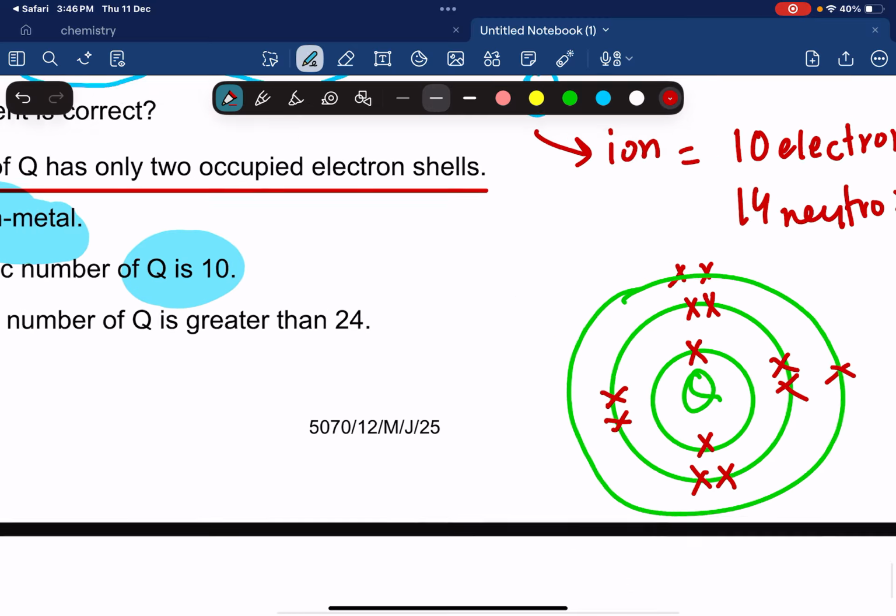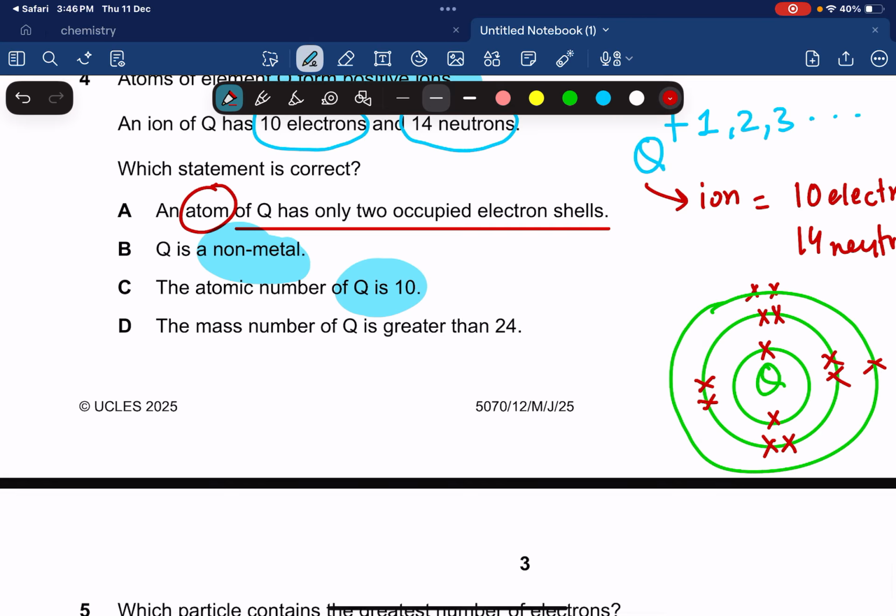I don't know how many it's going to lose, but the atomic number of Q cannot be 10, because after losing electrons, it is 10 electrons. That means initially there were more electrons. That means initially there were more protons. And if we talk about atomic number 10, we're talking about neon, and we know neon cannot form this positive ion.